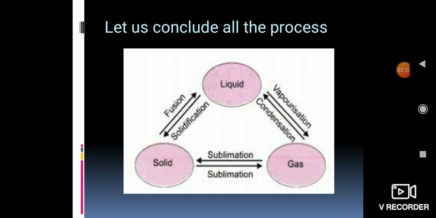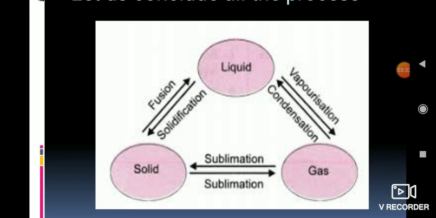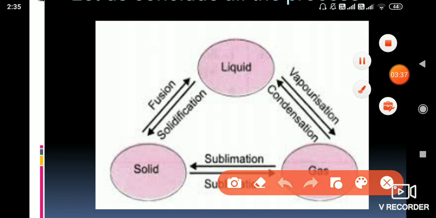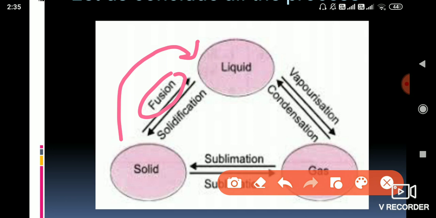Next, as we have studied all the processes, let us conclude and go through each and every one with this image. We know that there are three states of matter. When solid changes into the liquid state, this process is known as fusion. And when the liquid changes into the gaseous state, it is considered as vaporization, or you can also consider evaporation. And when the gaseous state changes into the solid, it is considered as sublimation, because here you can see gas directly changes into the solid state.